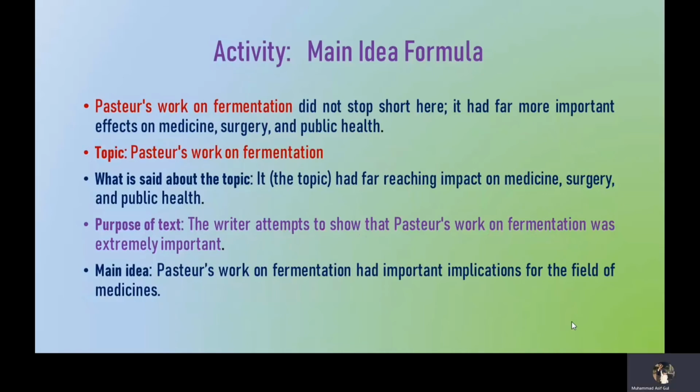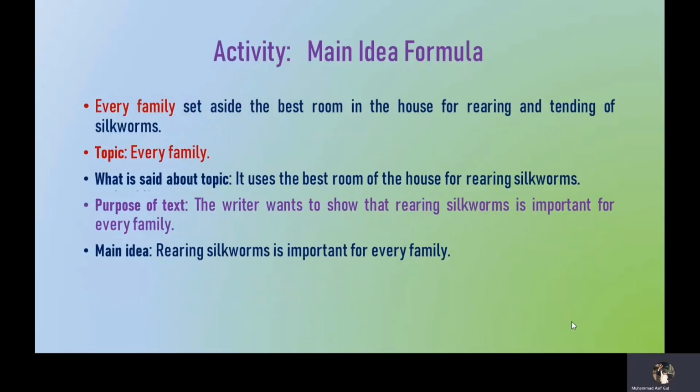Once again, we will put all these three things together: the topic, what is said about the topic, and the purpose of the text, and we will discover the main idea of this sentence, and it is Pasteur's work on fermentation had important implications for the field of medicine. We will have another example so that you might be able to apply this formula confidently.